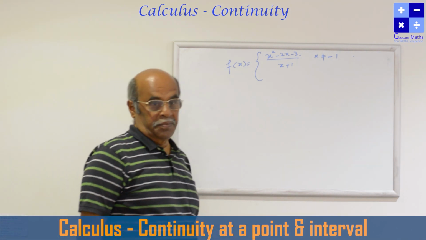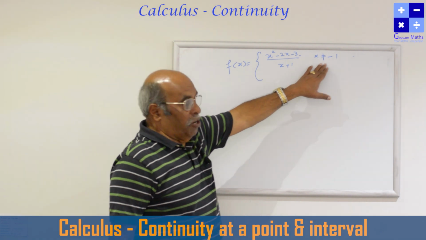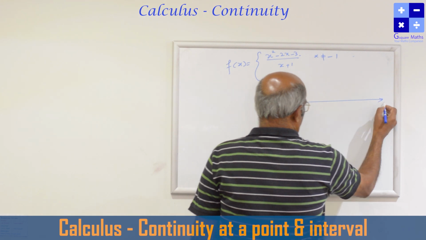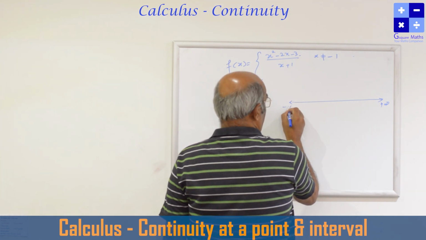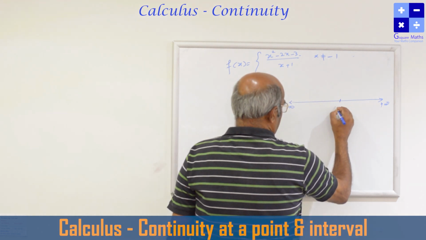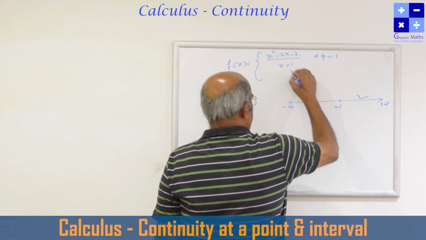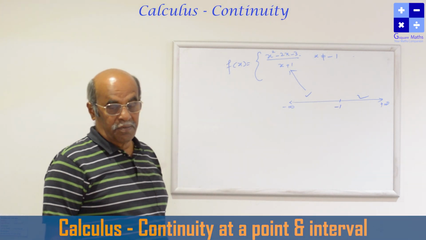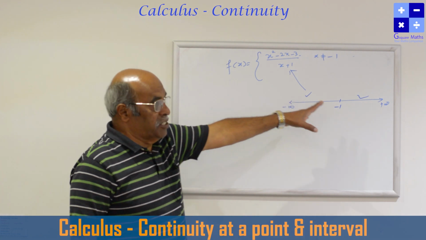A function is defined like this for all x not equal to minus 1. So in the real number domain, from minus infinity to plus infinity, there is a separation of the number line at the point x equal to minus 1. This side and this side, the function is defined like this. Now we have to define the function at the point x equal to minus 1, so that the function is continuous.